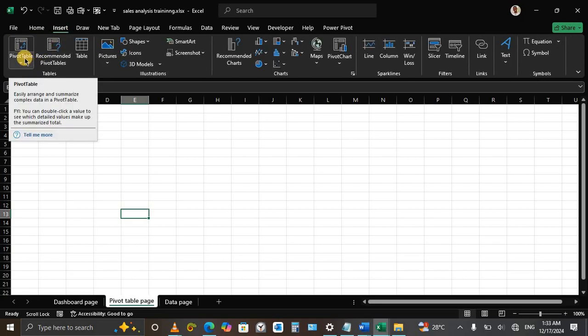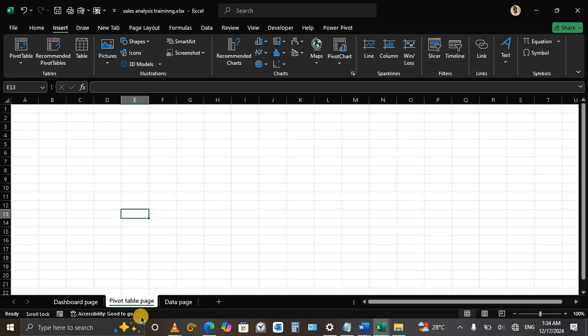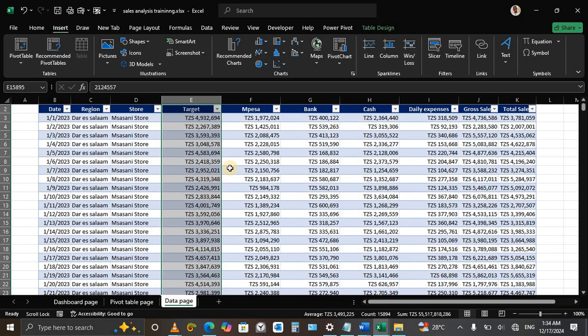What is it? We summarize complex data in a pivot table, which means we can arrange complex data like this. These are complex data from this data set.